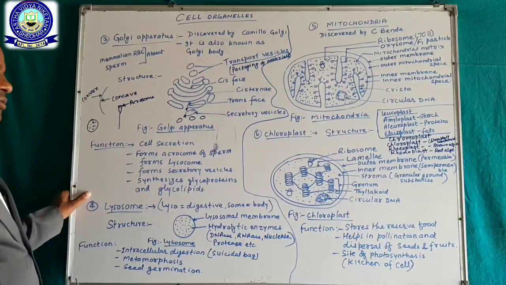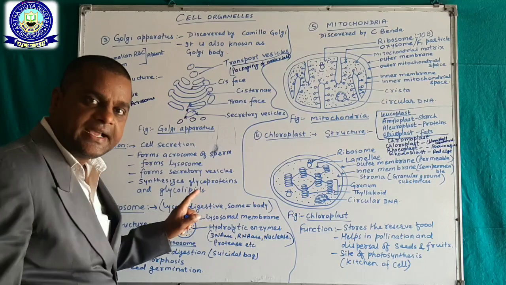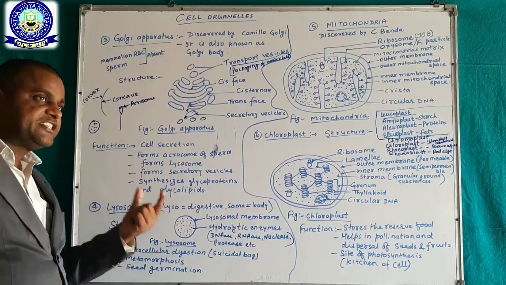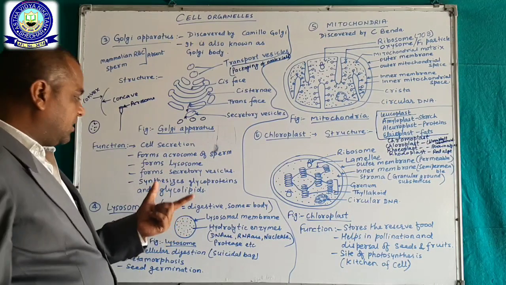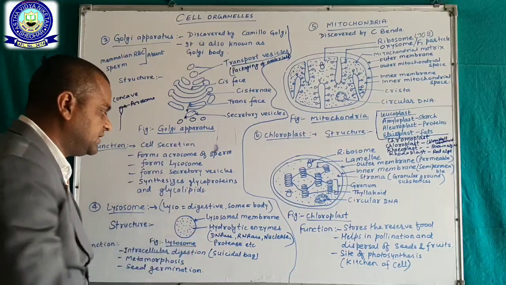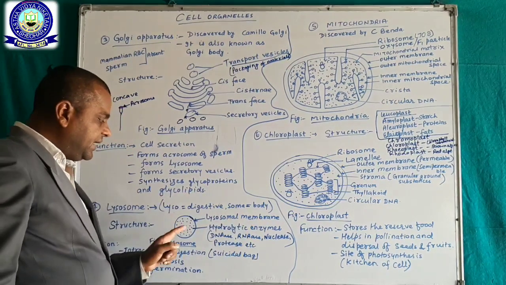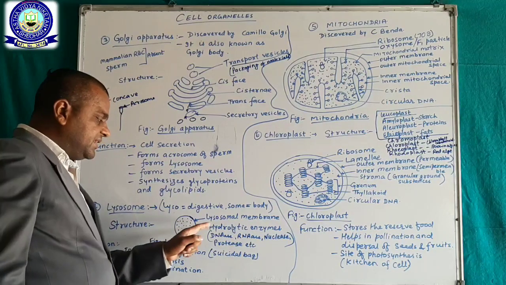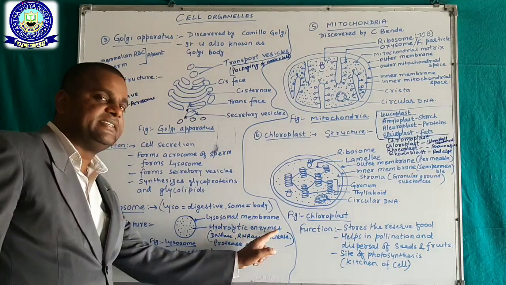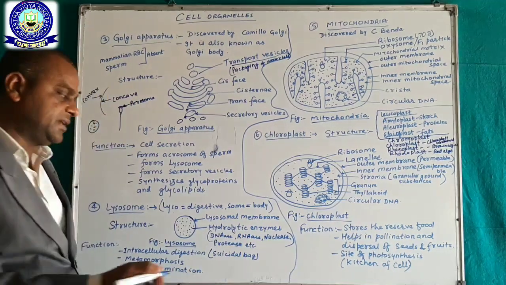Now we go to the next cell organelle, that is the lysosome. Lyso means digestive and soma means body, so it is also called the digestive body. Now come to the structure. There is a structure covered by a membrane called the lysosomal membrane, and inside the membrane there is a group of enzymes called hydrolytic enzymes. Hydrolytic enzymes mainly contain DNase, RNase, nuclease, protease, etc.